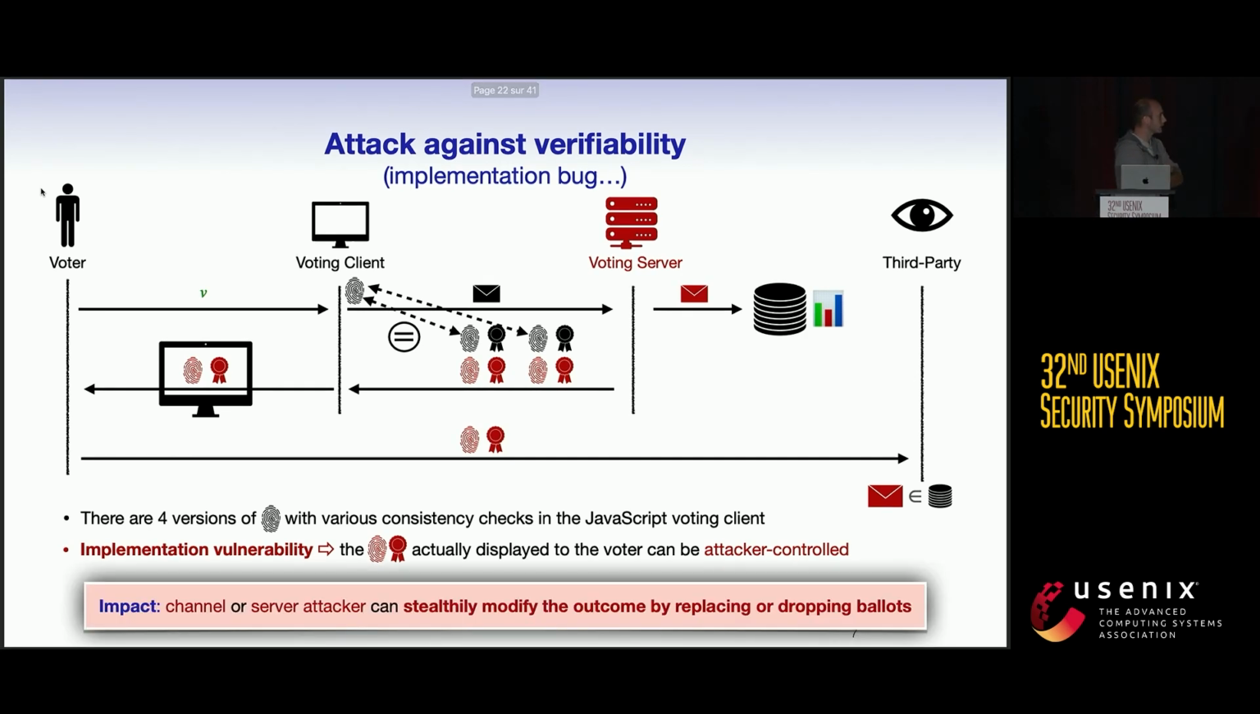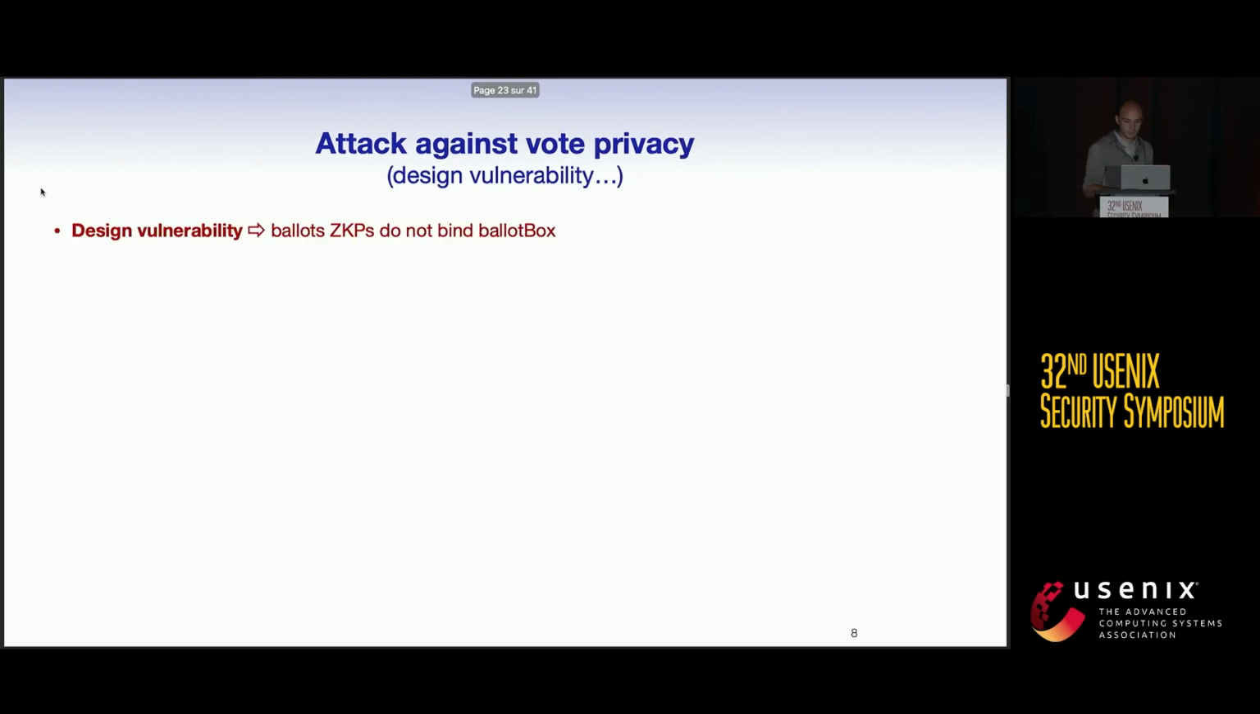So the impact of this attack is that the attacker can modify the outcome of the election just by replacing any ballot, or just by dropping ballots if you want to. Okay, so this is the first quite simple attack against verifiability. And this is not finished, because we have also discovered that there is an attack against privacy.